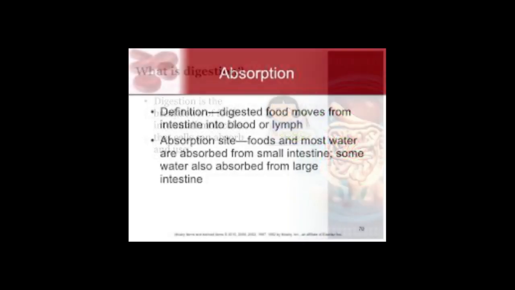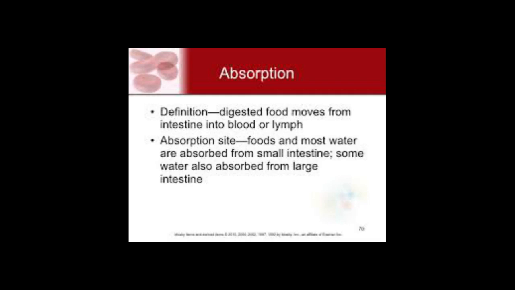The third step is absorption. The process in which the soluble substances produced during digestion of the food are absorbed by the body tissues is called absorption. Here absorption mostly takes place in the small intestine because all the nutrients are digested and they are absorbed by the body. The next step involved is assimilation.